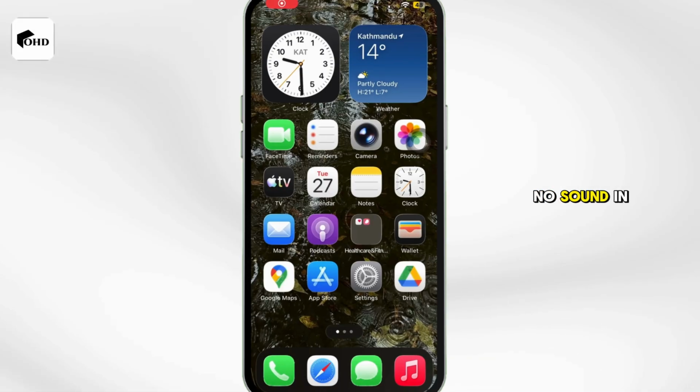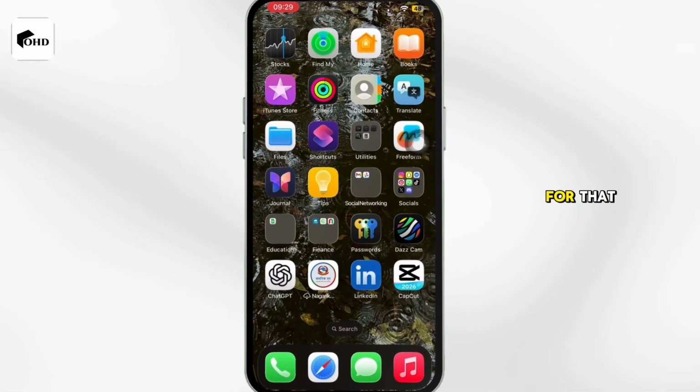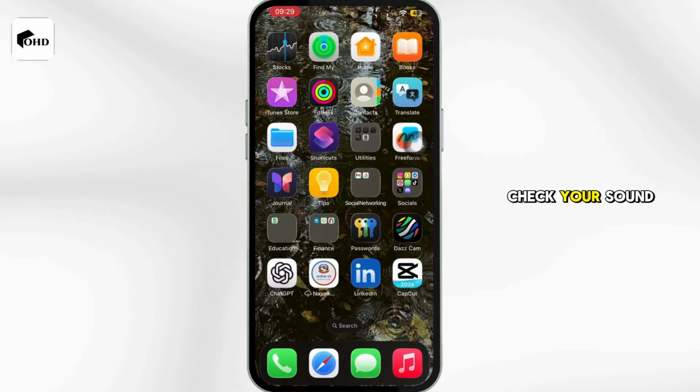How to fix no sound in Mobile Legends Bang Bang on iPhone. Let's get started. For that, first of all, you have to check your sound settings.